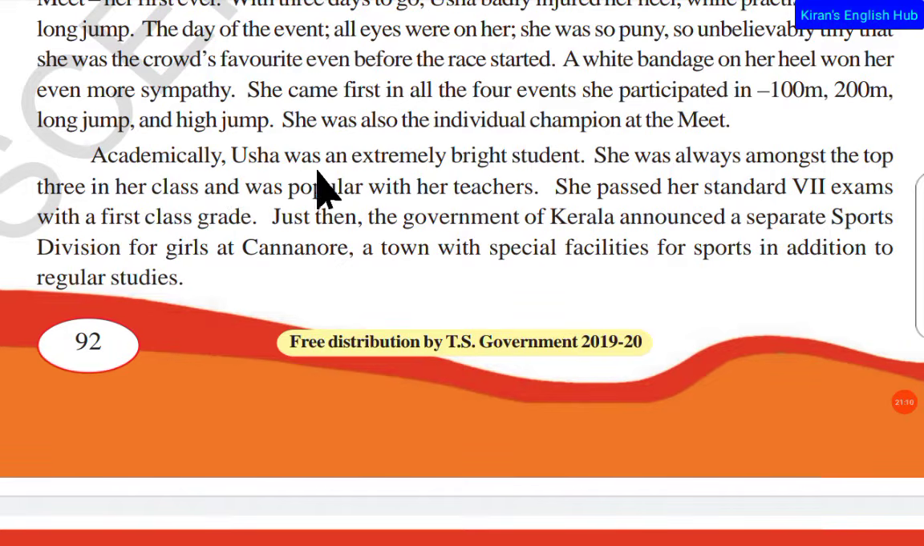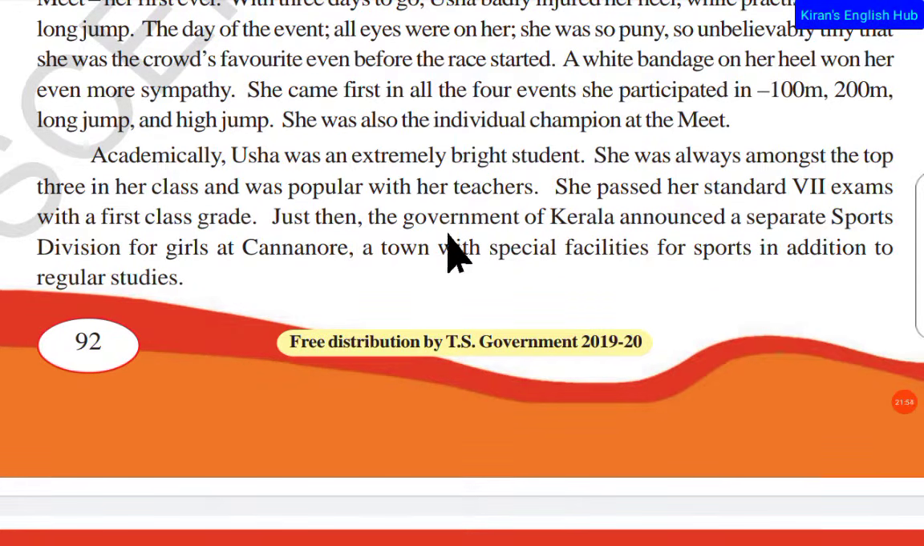Next, academically Usha was an extremely bright student. Usually we see many people who focus on games and sports, and they don't focus very much on their education, on their academics. But here Usha was completely focused. She was also a very bright student in academics, besides the sports. She was always amongst the top 3 in her class and was popular with her teachers. She was always getting first, second, or third rank in the class, and she was very popular with the teachers. She passed her standard 7th exams with the first grade.